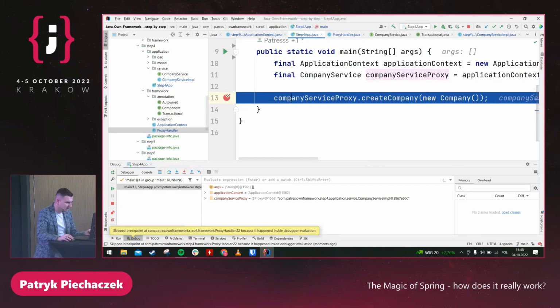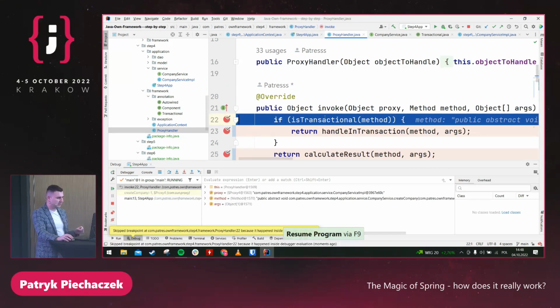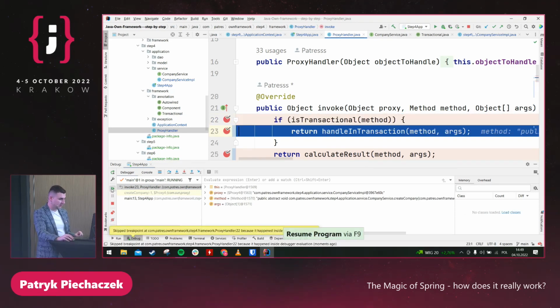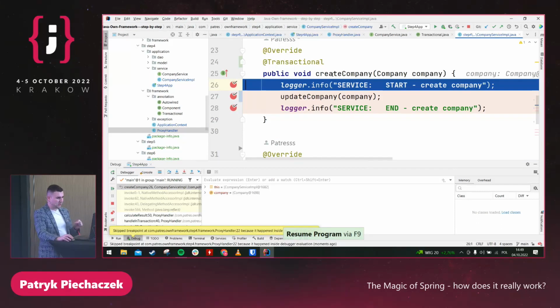And here we are calling the company service proxy. I don't know if you can see it, but there is a proxy. So we are calling not the company service impl, but the create company on the proxy class. So let's move to another place. And here in the proxy, we are checking that the method is transactional. Yes, it is, so handle in transaction. Then we are going to the create company method.